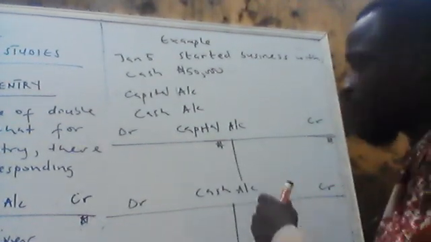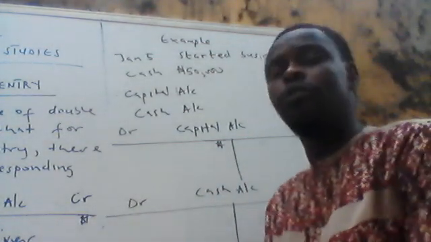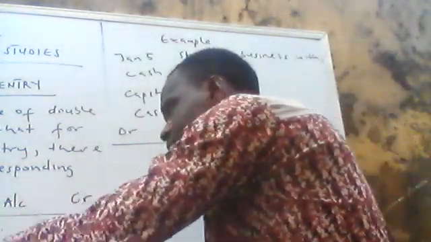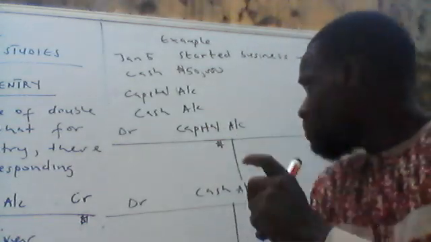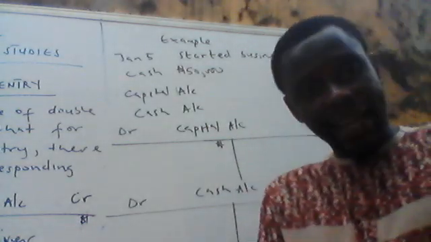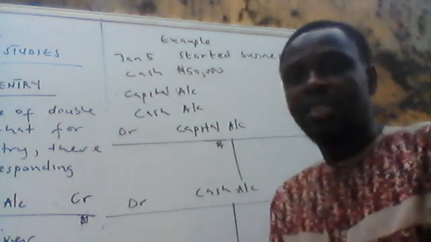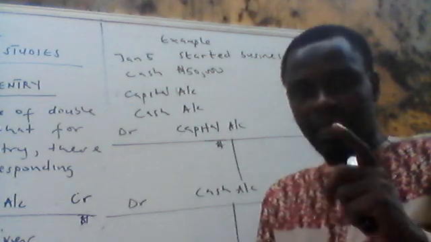Now, let's apply the principle of double entry. Before I apply it, I want to tell you something. Don't forget I said that normally we debit the receiver and we credit the giver. Now, started business with what? Capital, 50,000 naira. Started business with capital 50,000 naira.